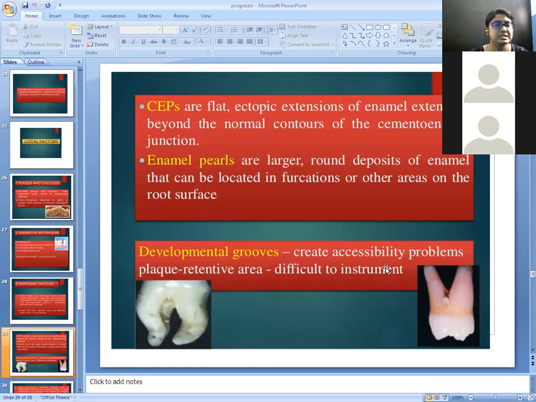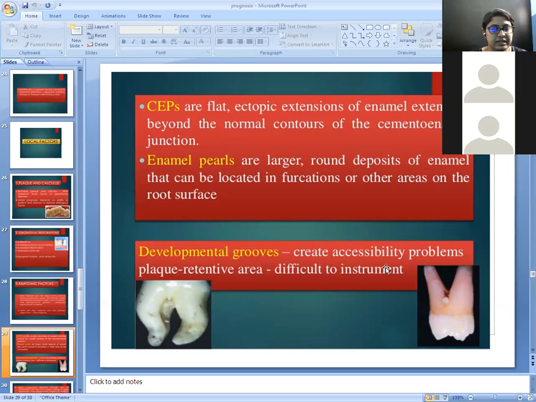Second factor is the CEP, that is the cervical enamel projections. These are flat ectopic extensions of the enamel extending beyond the normal contours of the cemento-enamel junction. Enamel pearls are round deposits of enamel that can be found in the furcation or other areas on the root surfaces.